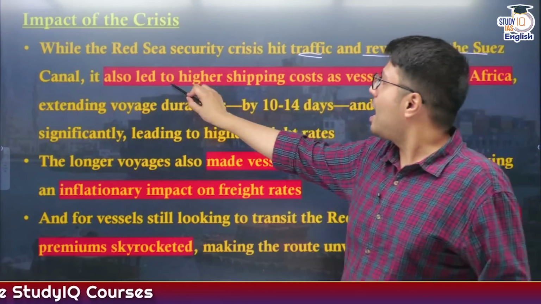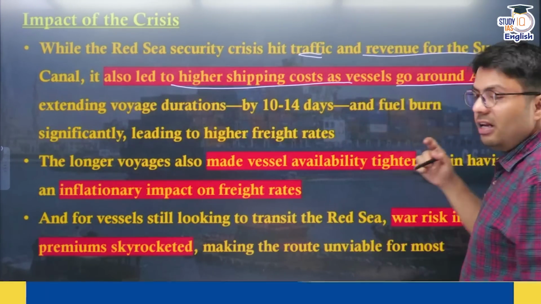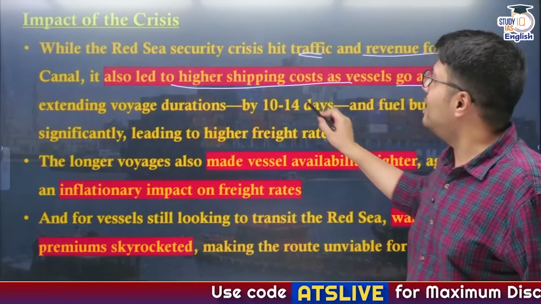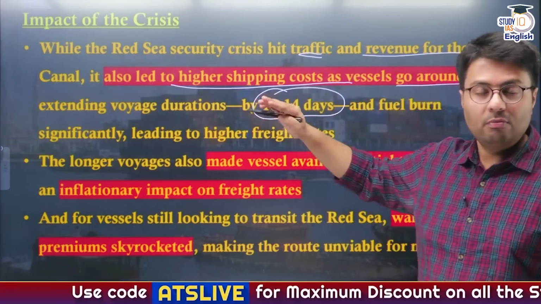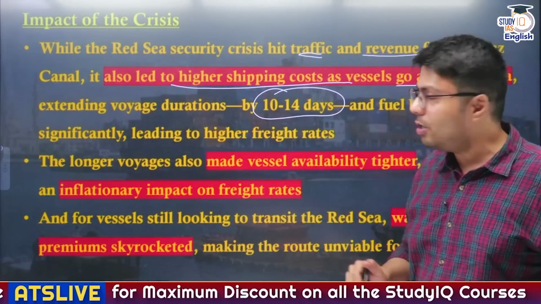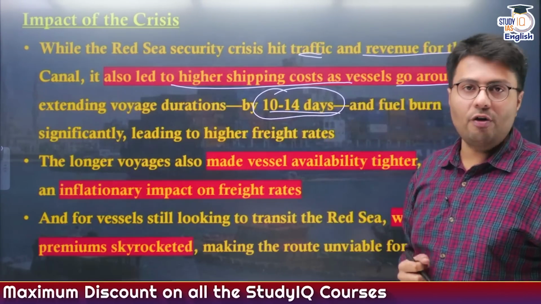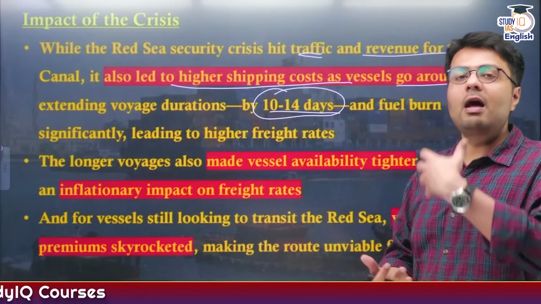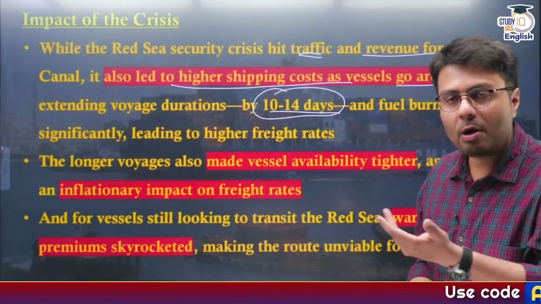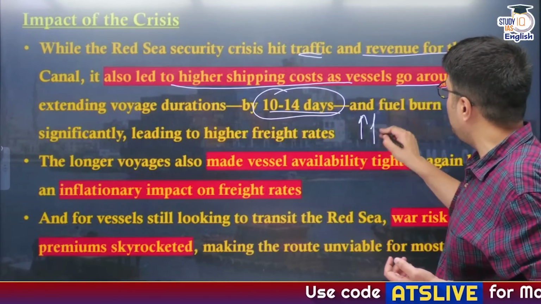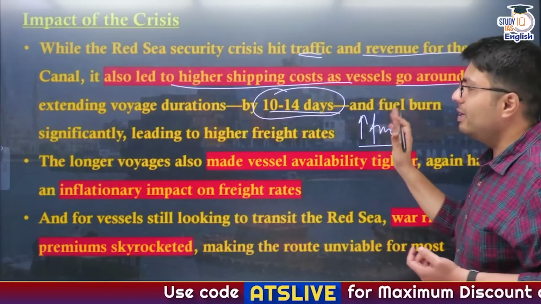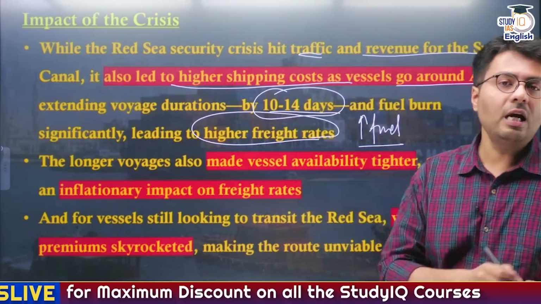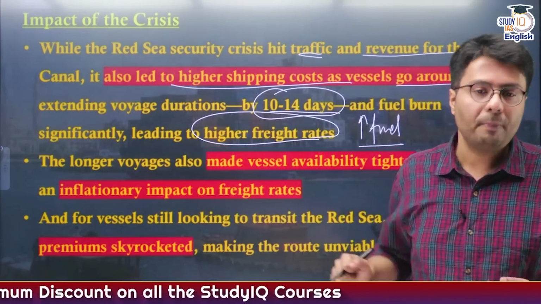And therefore it also led to a higher shipping cost, as vessels were required to move through a longer route around Africa, that is Cape of Good Hope, and it extended the duration of travel by 10 to 14 days. Automatically, whenever you require to travel larger distances, the fuel consumption of these ships increased, and they tried to pass on these increased fuel costs by charging higher freight rates to the customers utilizing the shipping services.